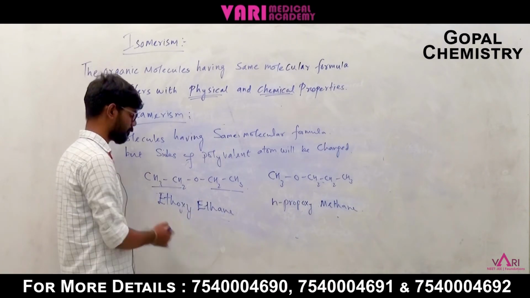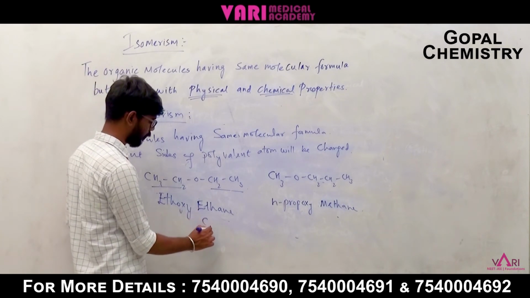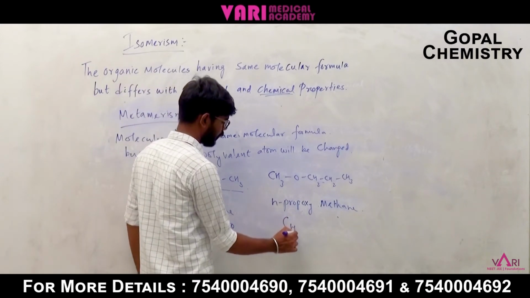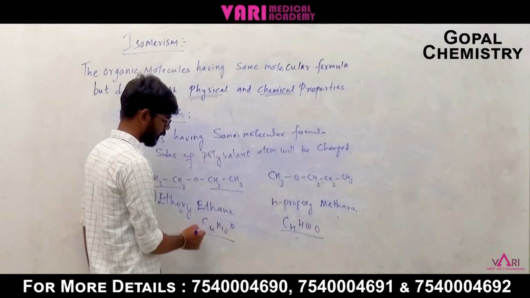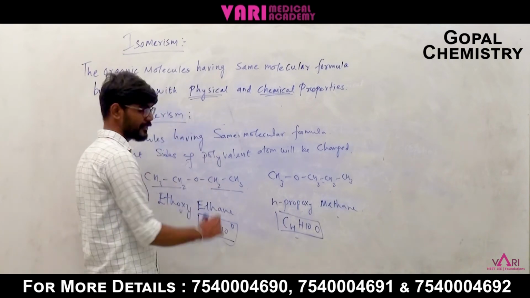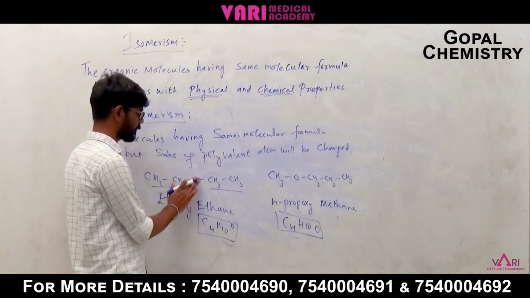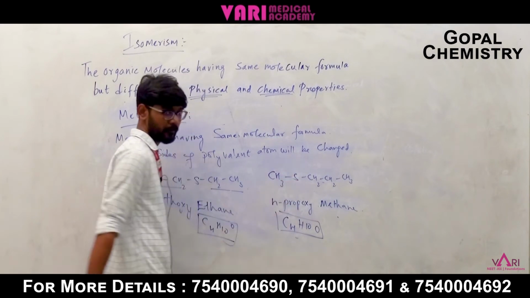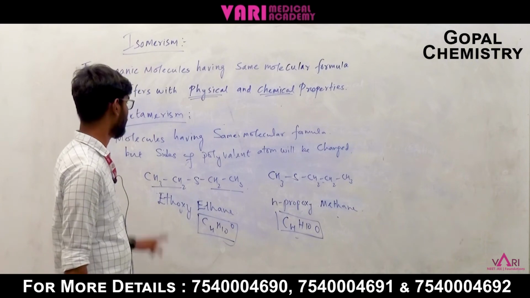This name is ethoxyethane. The molecular formula will be C4H10O. Here C4H10O, the same molecular formula. Both are the same, but their sides differ around the polyvalent atom. We can change this oxygen to sulfur also, because sulfur is also a polyvalent atom. So this type of isomerism is known as metamerism.